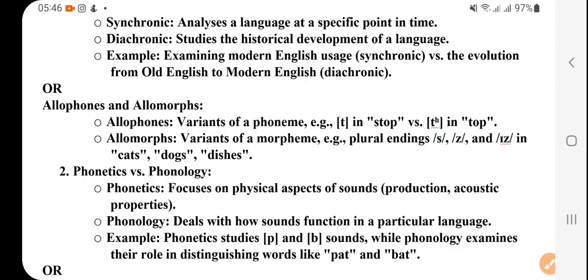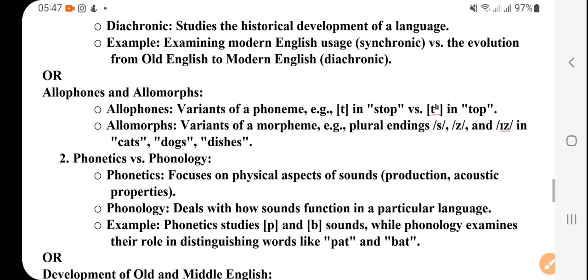So there were a number of changes in the letters from the beginning. Now we have 26 alphabets, but before 26 there might have been more than 100 symbols. Then finally it was decided on 26 letters, and these 26 letters are divided into consonants and vowels. This way the language was developed. And we had already discussed that the Germanic tribes came to Britain, so this approach is called diachronic. Okay.